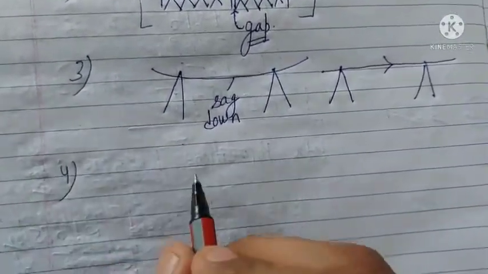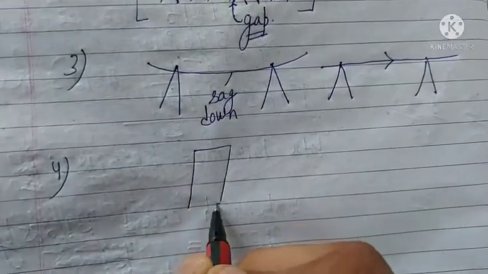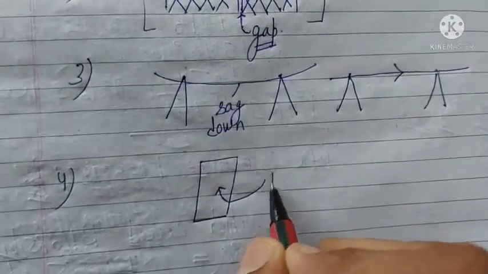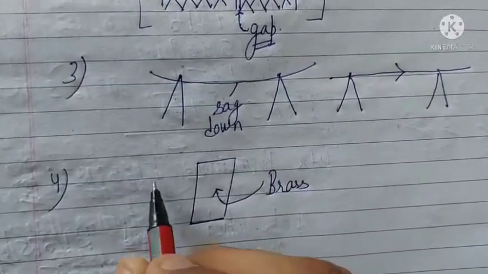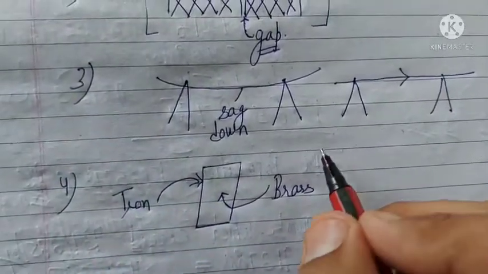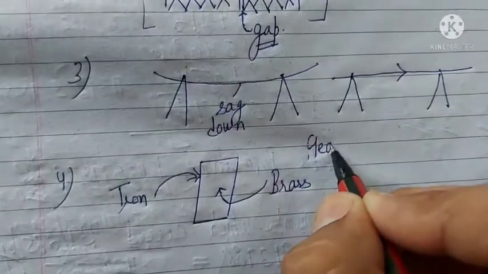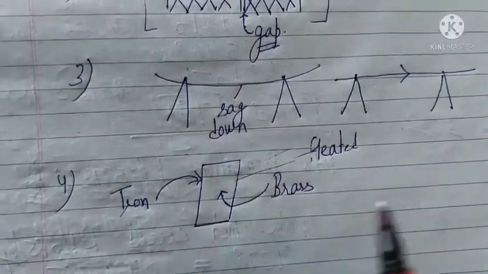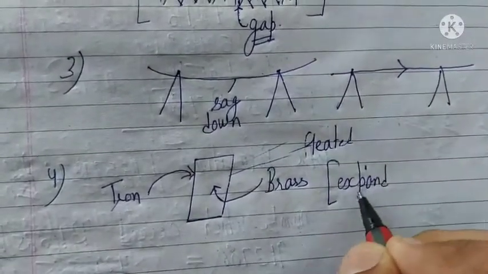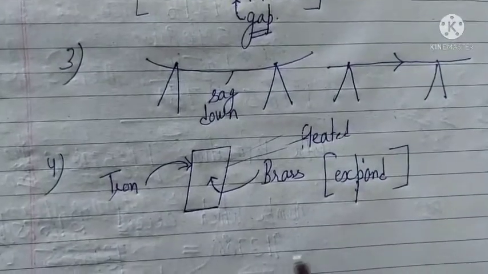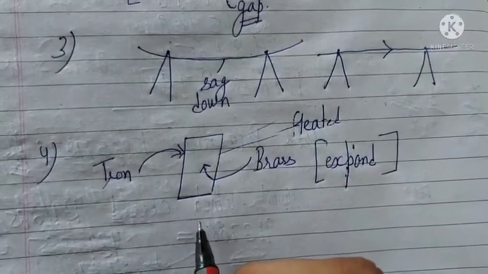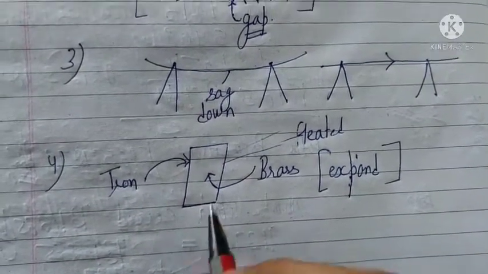The fourth example is a term called bimetallic strip. A bimetallic strip has one side of the strip made of brass and the opposite side of the strip made of iron. When this bimetallic strip is heated, or absorbs heat, the brass is going to expand. So what happens if the brass expands? The bimetallic strip gets bent. A bend appears in the bimetallic strip.